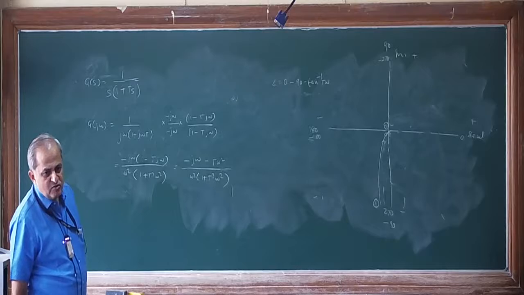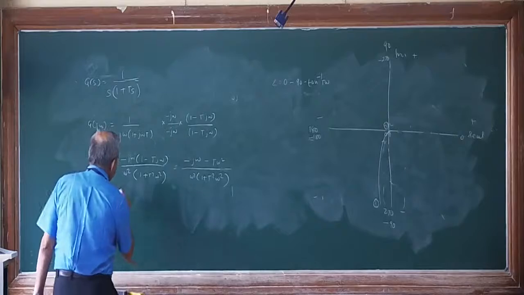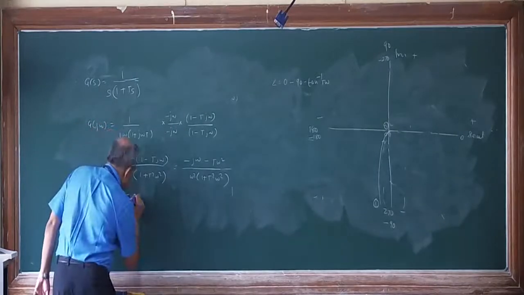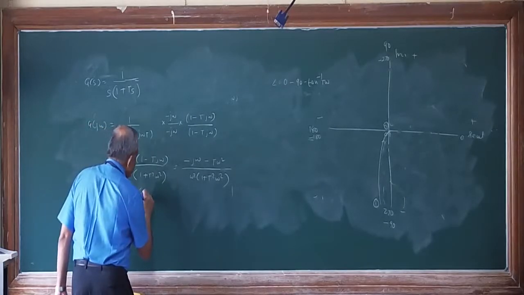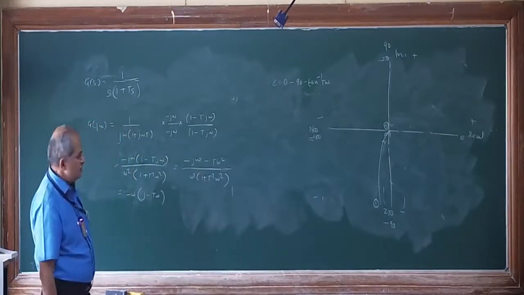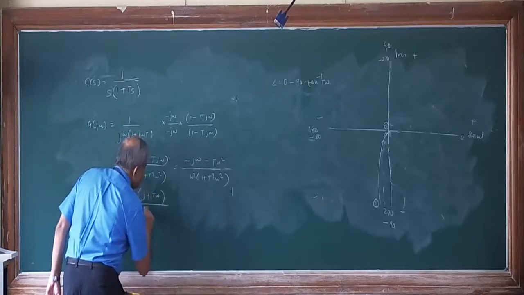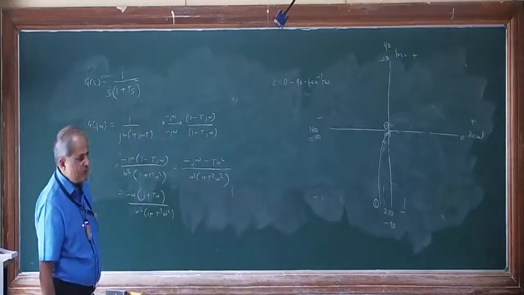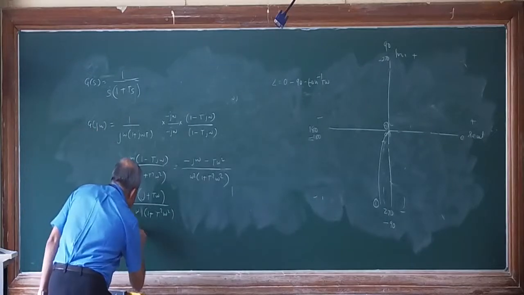T omega square. Now this can be written as minus sign, I will take common, minus omega I will take common. Then what remains inside is j minus t omega, j plus t omega divided by omega square into bracket 1 plus t square omega square. So this one omega cancels, so what remains here is minus j.